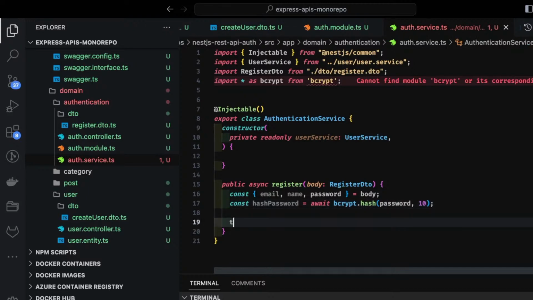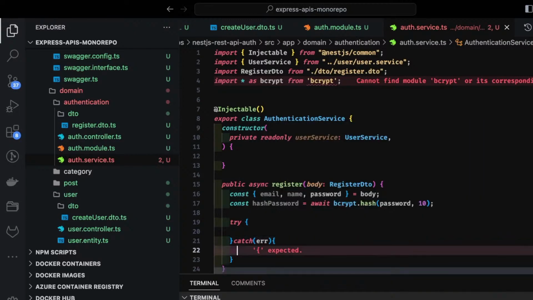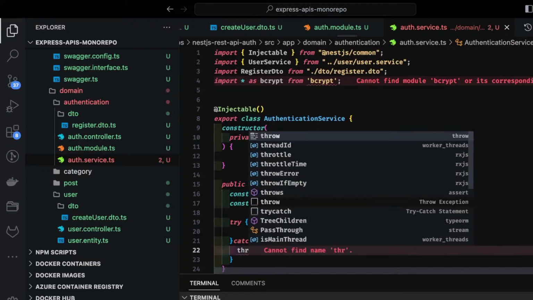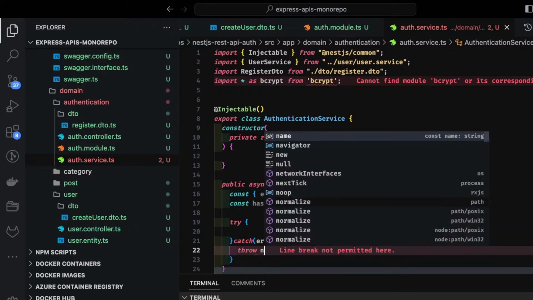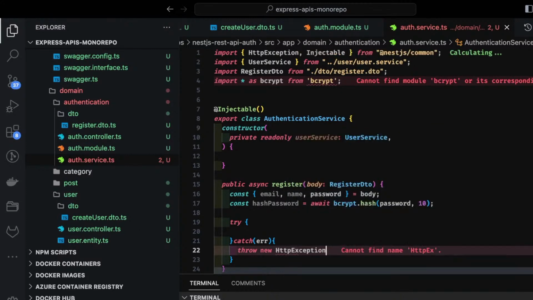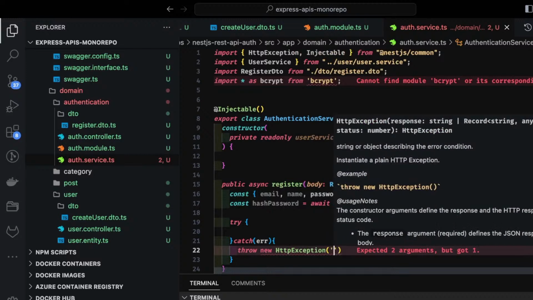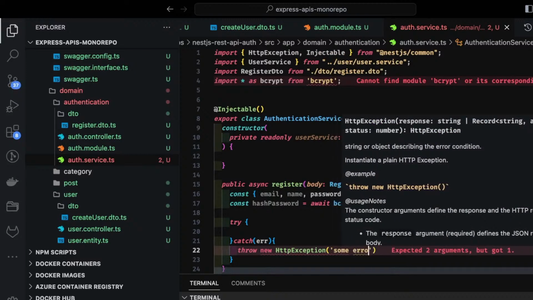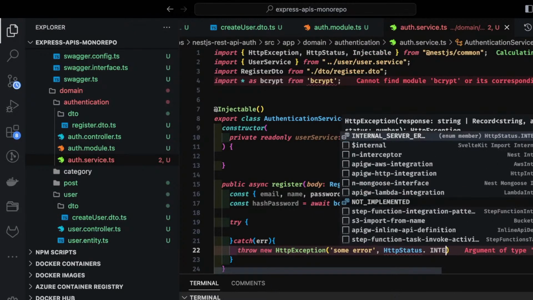Okay, and then we can wrap everything inside a try catch. If there is an error, what you can do is throw a new HTTP exception, and here you can just pass the message, some error occurred, and you can just say HttpStatus.INTERNAL_SERVER_ERROR.